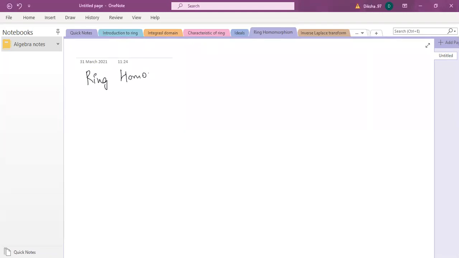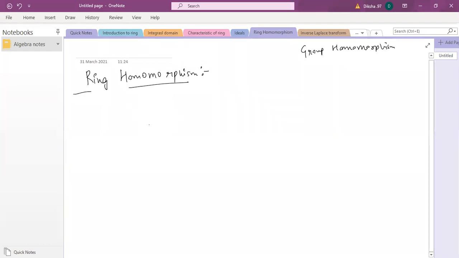I hope you are already clear with the term homomorphism, because in group theory we also have the concept of homomorphism. I want to hear from you, are all of you aware of this? Have you heard the term homomorphism? Yes, ma'am. Okay, because every concept we are studying for rings is already there for groups, since basically every ring is a group itself. Since you already know group homomorphism, it will be easier for you to understand ring homomorphism.